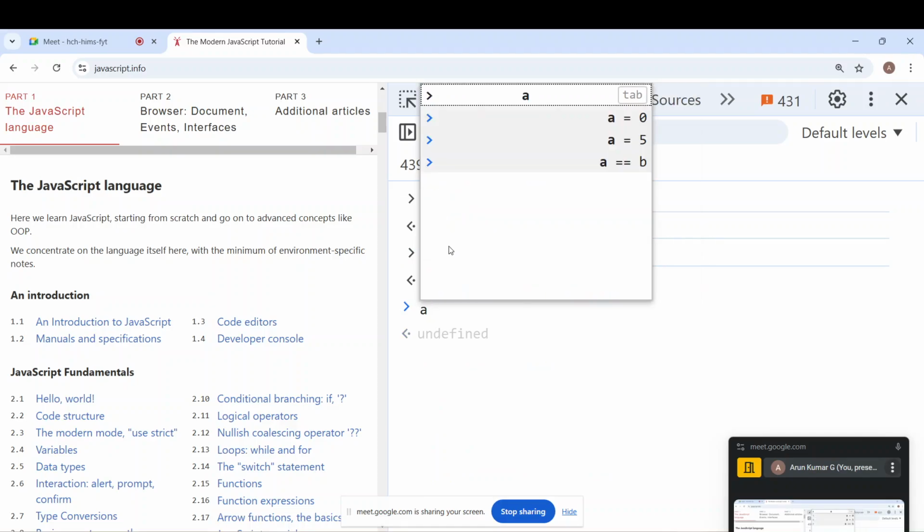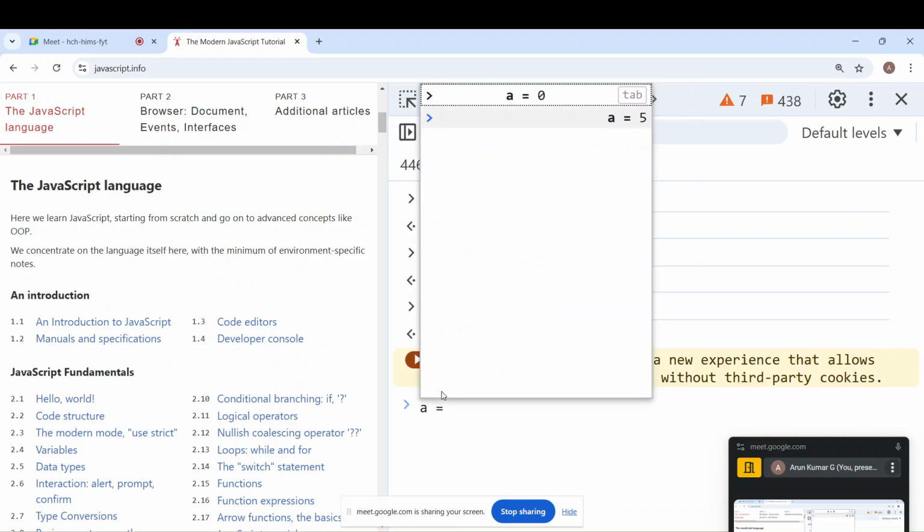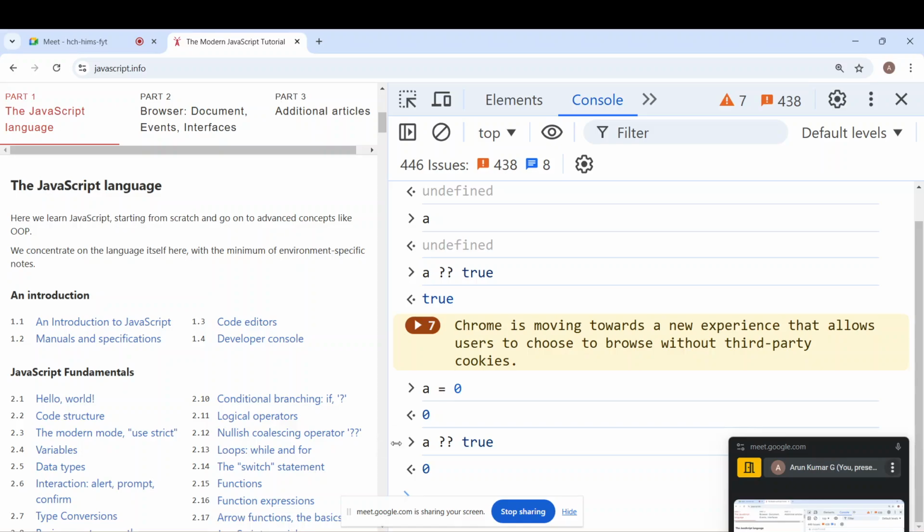Now if I check A with the nullish coalescing operator and then true, the output will be true. It's not A. For the same A, if I just put 0 and then try the same operation again, it will give me 0. So it is not checking whether the value is true or false. It is checking, first of all, whether the value is defined or not. So in JavaScript, we consider a value defined only if it is not undefined nor null. Very important operator.